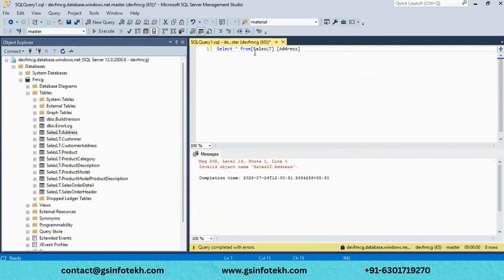Okay, now we are able to connect. Let me change the databases.